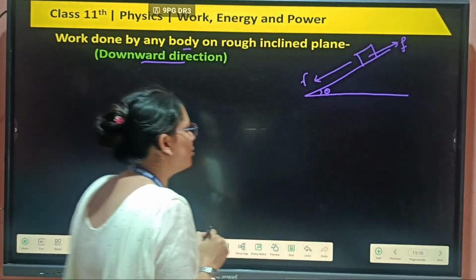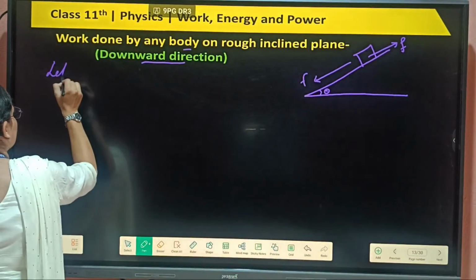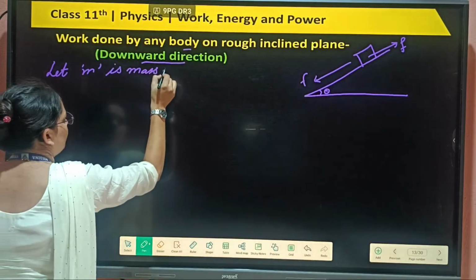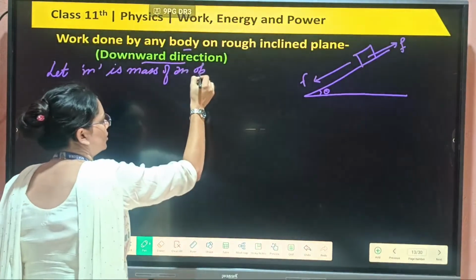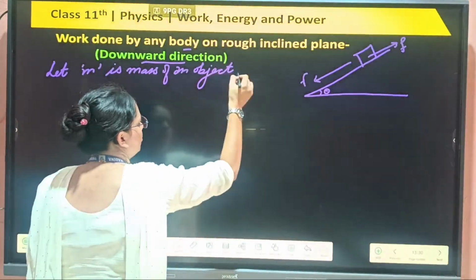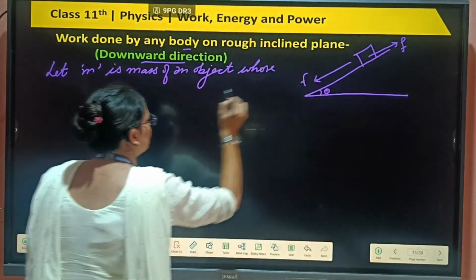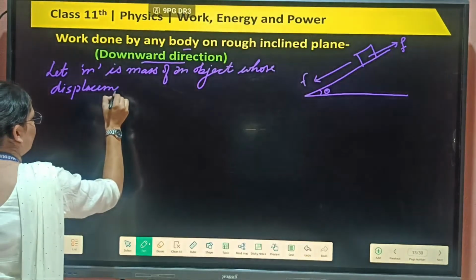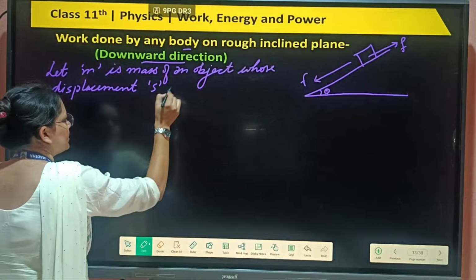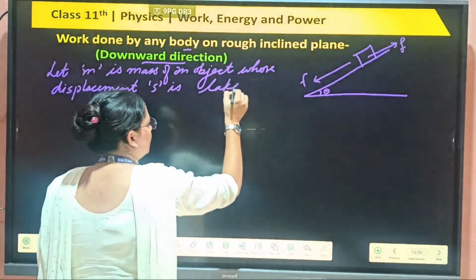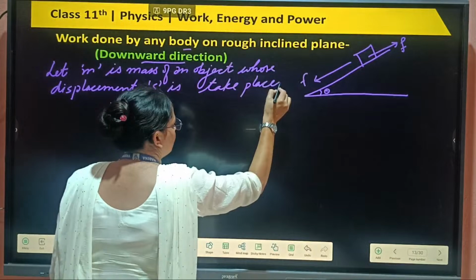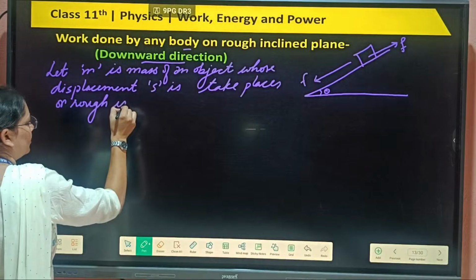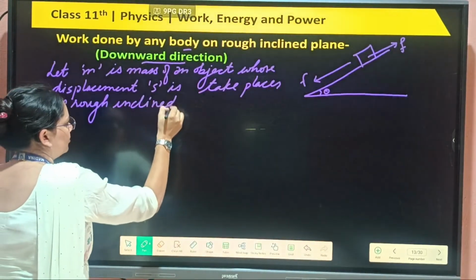Let m be the mass of the object, whose displacement s takes place on the rough inclined plane.